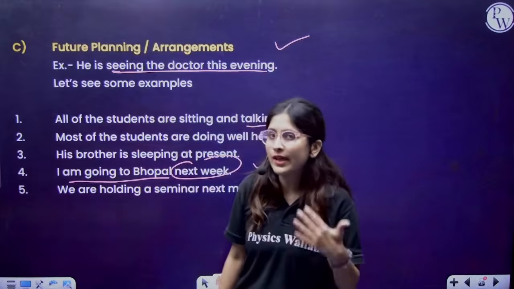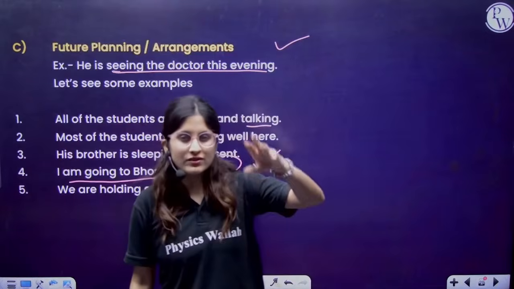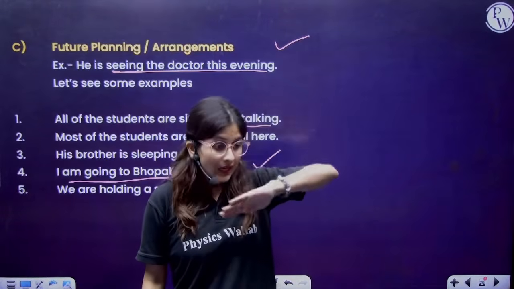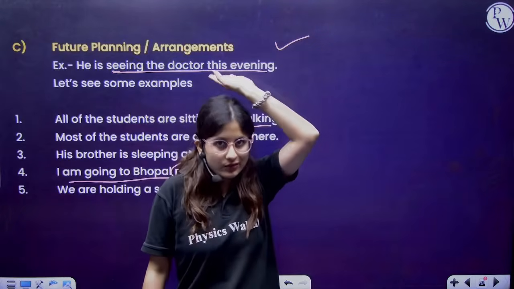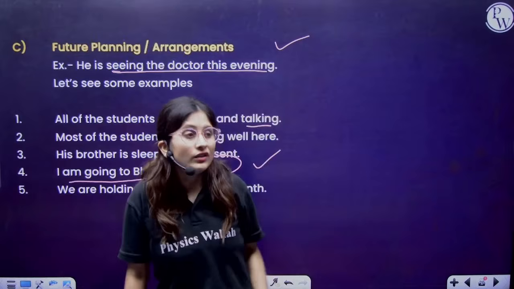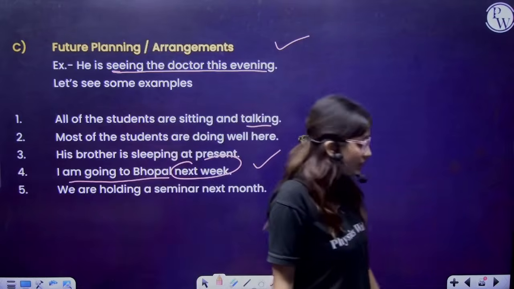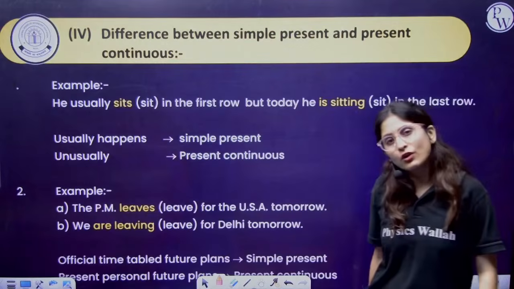So it means that it is present continuous. Your actions are in progressive terms. That means you are going. Not just you are going, but you are going next week. So this is a progressive one. In a future arrangement, we also use present continuous.